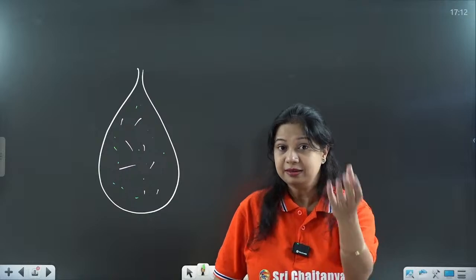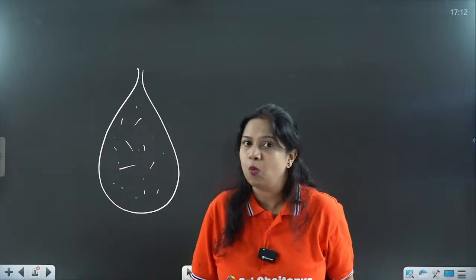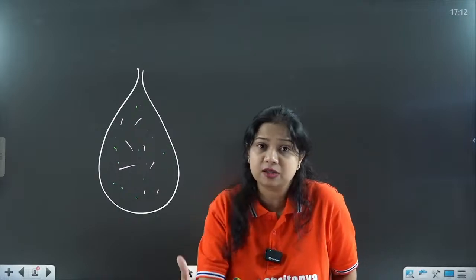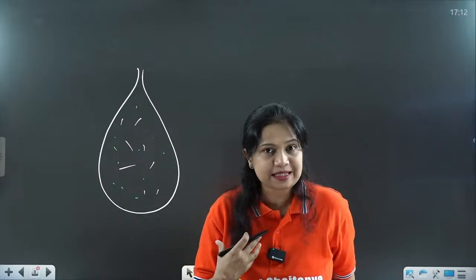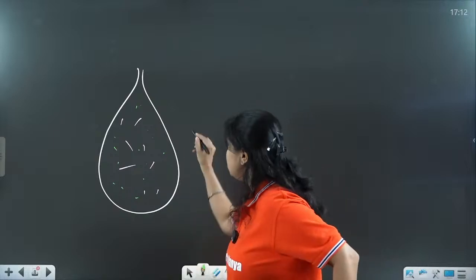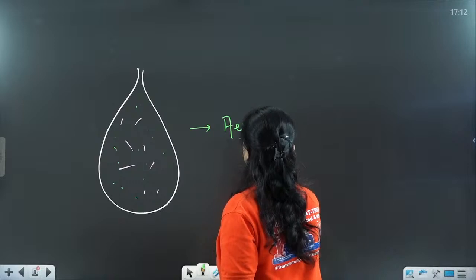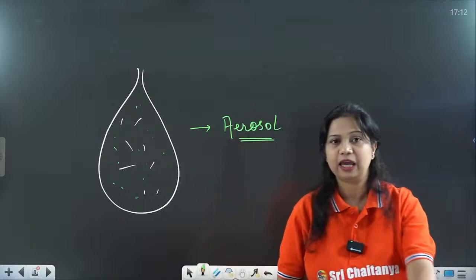I have drawn just a single drop here, but millions and millions of such droplets are released when we sneeze or cough. Such droplets loaded with pathogens are called aerosols.